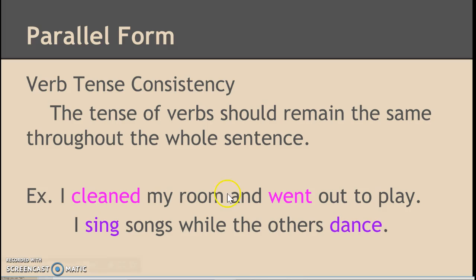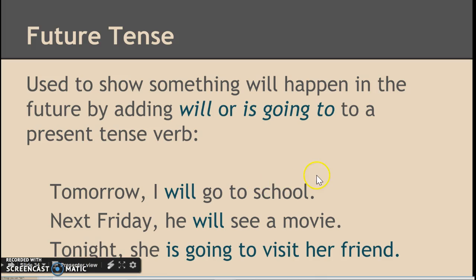And then you want to keep your verb tense consistency. So the tense, the past, present, or future tense of the verbs should remain the same throughout the whole sentence. So I cleaned my room and went out to play. Cleaned and went are both past tense. Or I sing songs while the others dance. Both are in present tense. I sing and they dance.